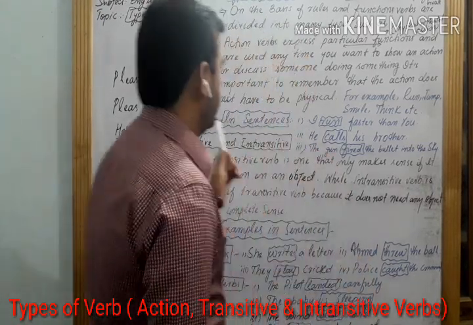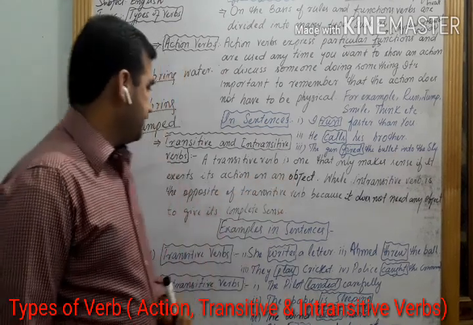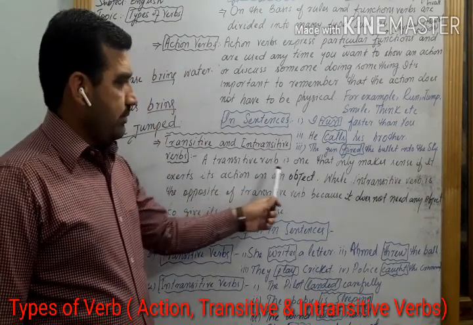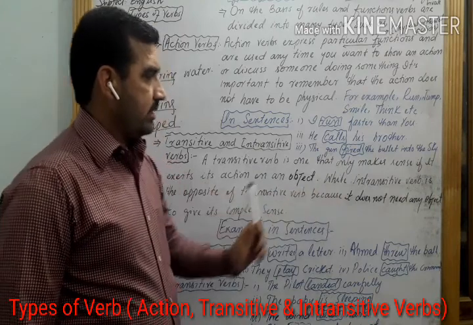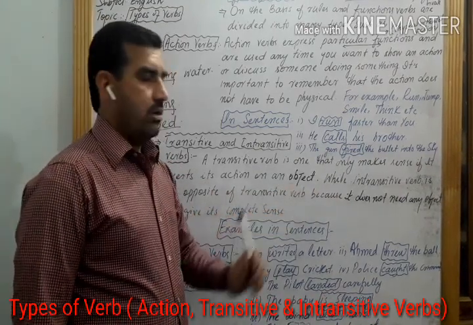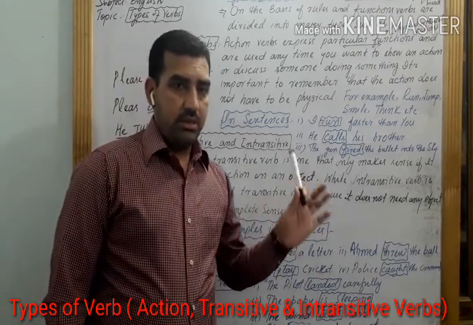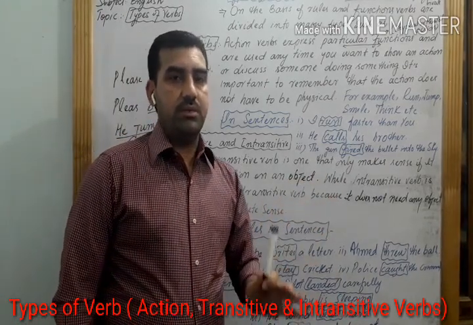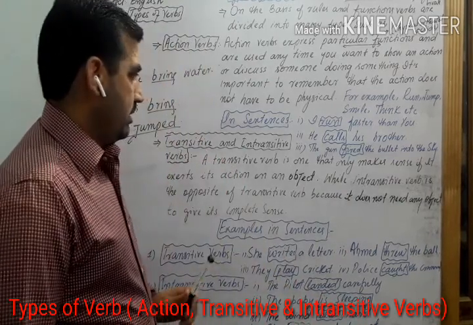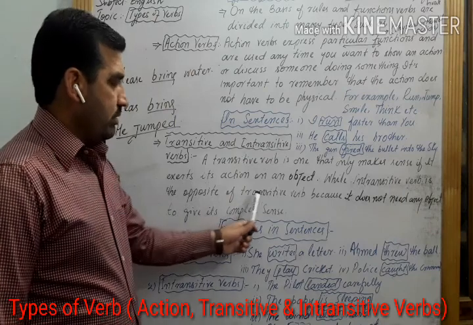Now let's get started with transitive and intransitive verbs. A transitive verb is one that only makes sense if it exerts its action on an object. It means a transitive verb needs an object to give its complete sense, while an intransitive verb is the opposite of a transitive verb.